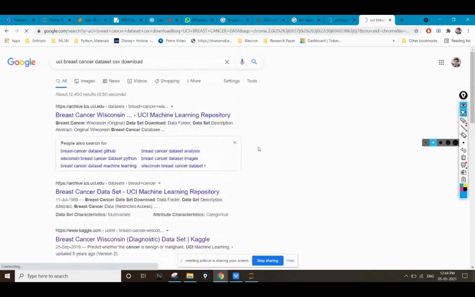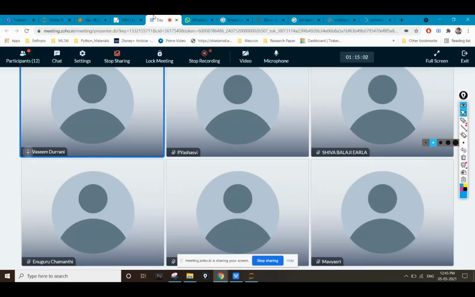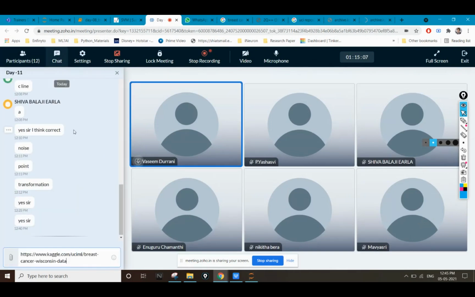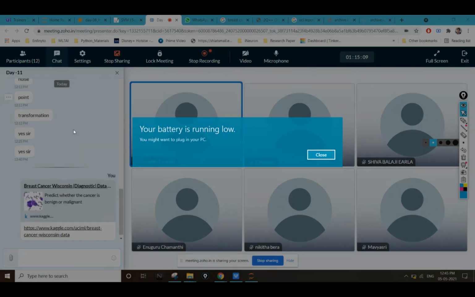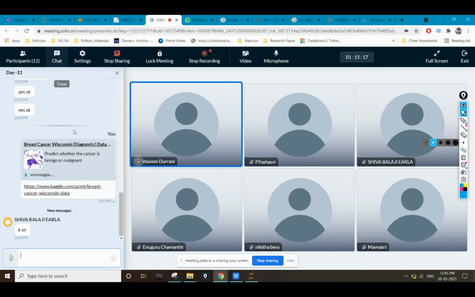Once I am able to open it, okay. If you're not able to get that data set in the CSV format on that particular website, you can use a different website known as Kaggle. Here you will be able to get the data set in the CSV format. Okay, Kaggle.com. I have given you the link in the chat also. You will surely be able to get this data set in the CSV format here. But the UCI should also give you data in the CSV format.